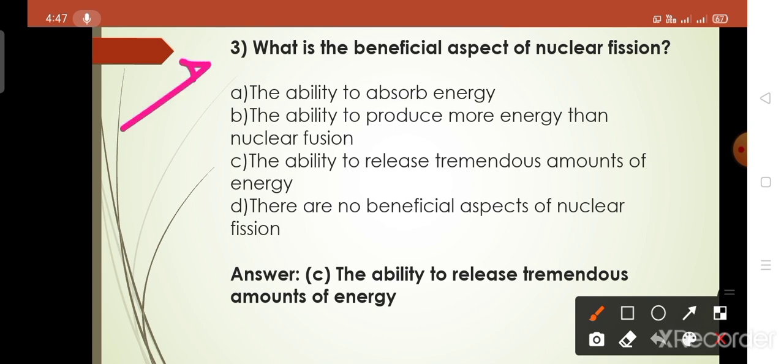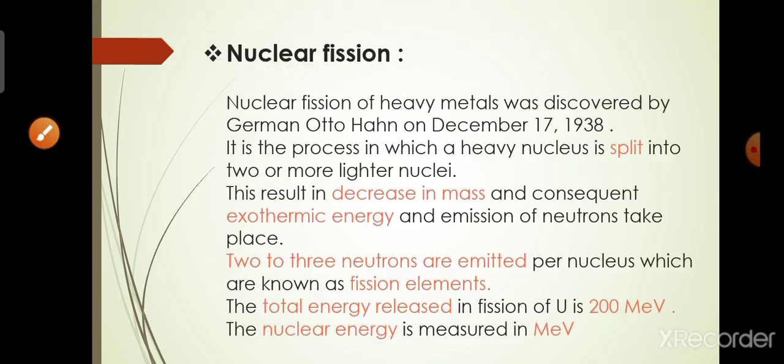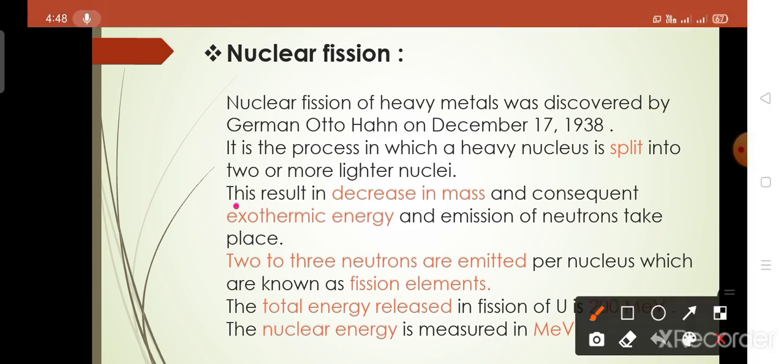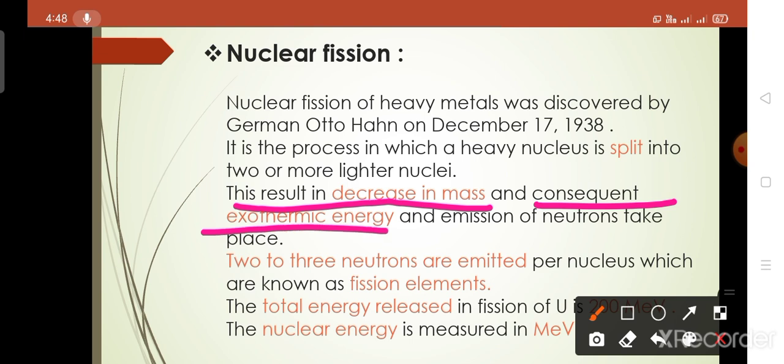Then question number 3 is, what is the beneficial aspect of nuclear fission? The answer of this question is option C, because of the ability to release a tremendous amount of energy. Here we can see that there is a decrease in mass and consequent exothermic energy. Exothermic energy means the release of energy outside as heat. Release of energy as heat is known as an exothermic process.